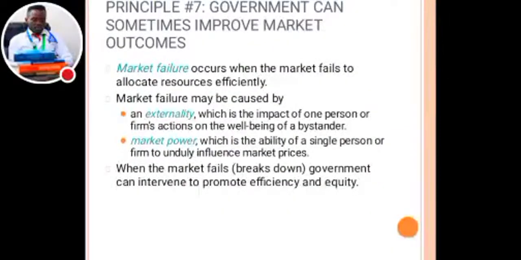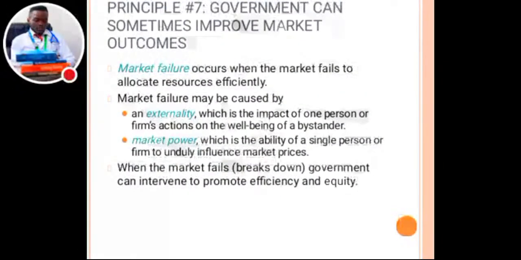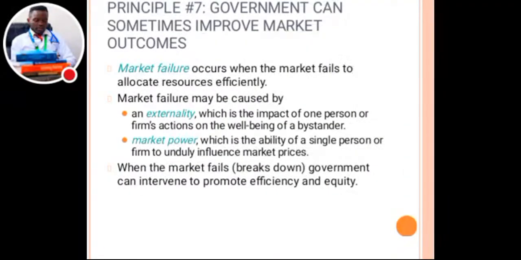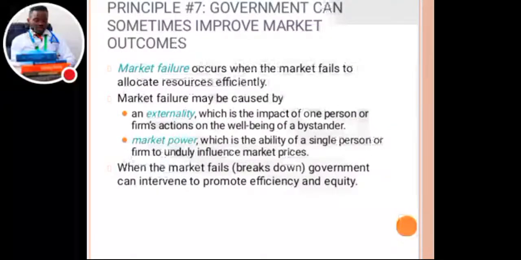Principle number 7: Government can sometimes improve market outcomes. How is the government able to improve some market outcomes? Let's start with market failure. What is market failure? Market failure occurs when the market fails to allocate resources efficiently. So when the market is failing to allocate its resources efficiently, we land into what we call market failure.